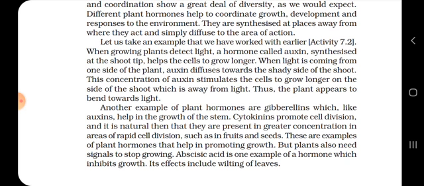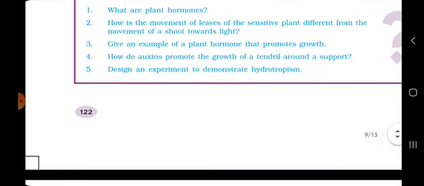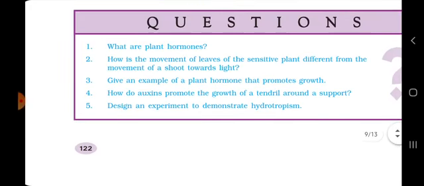Its effects include wilting of leaves. You can see in the autumn season that all the leaves fall off, and it is due to the abscisic acid. If the concentration of abscisic acid in the plant increases, it will wilt the leaves. Okay students, I hope you are clear with this.